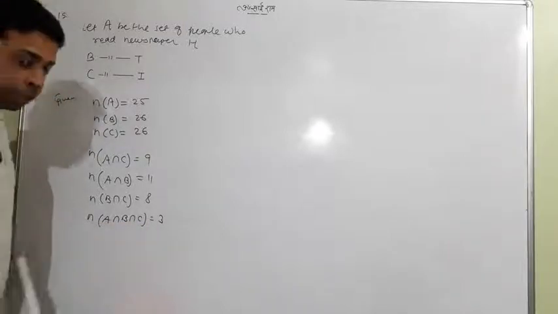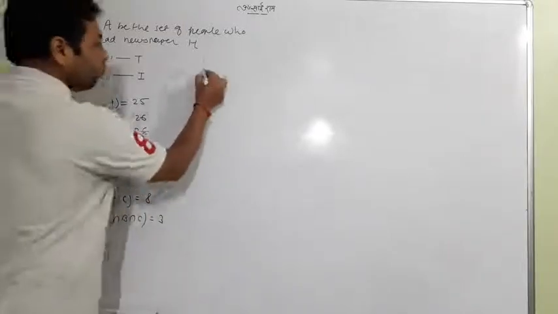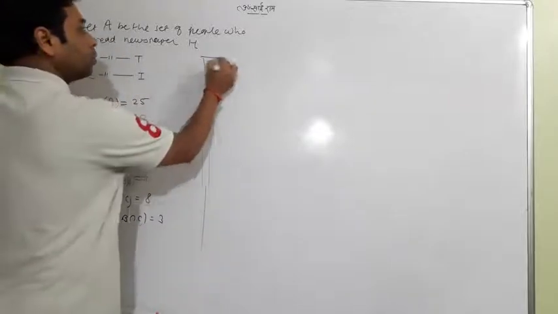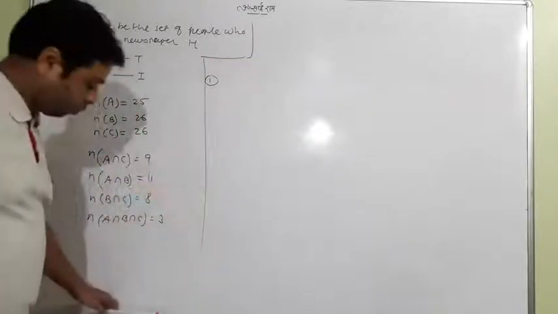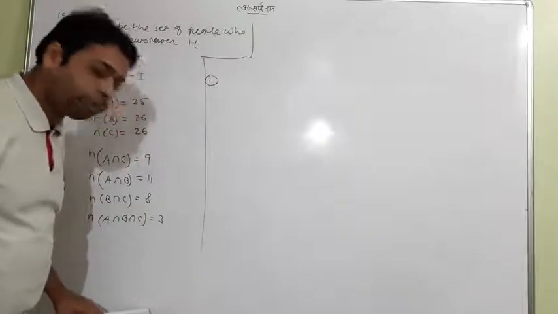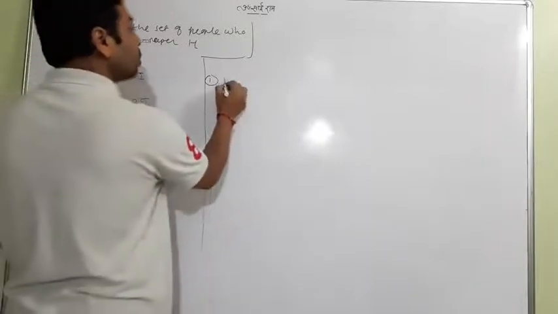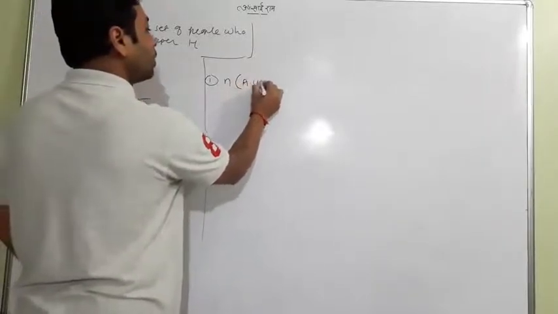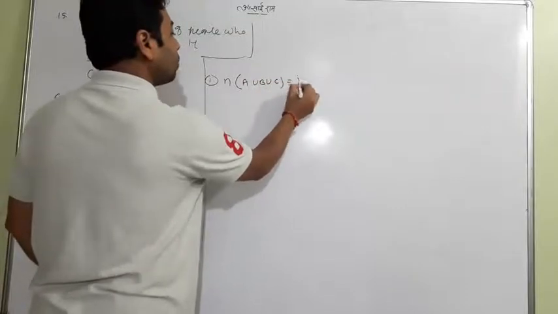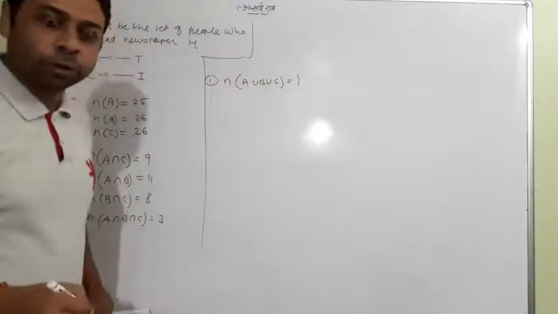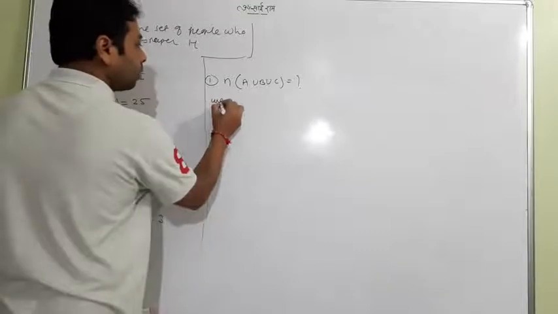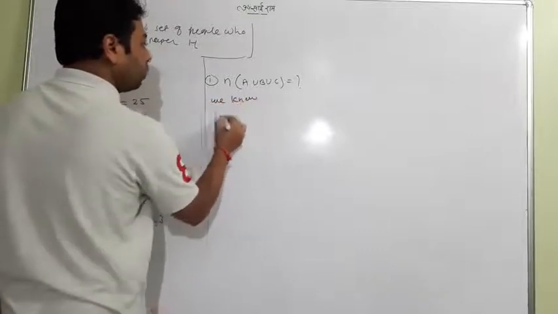According to the question, we are asked the first question: the number of people who read at least one newspaper. We have to find this out. We know this formula, which I told you yesterday.